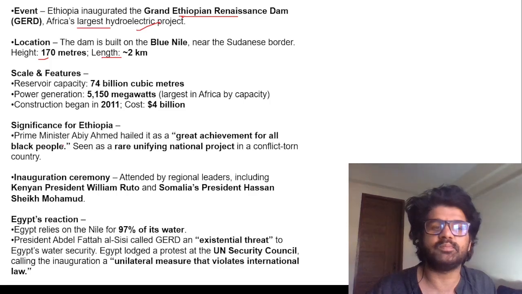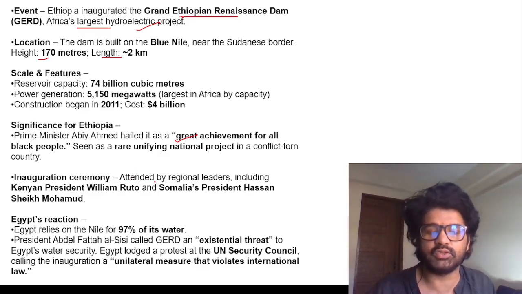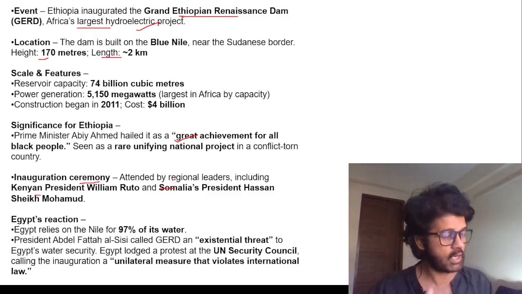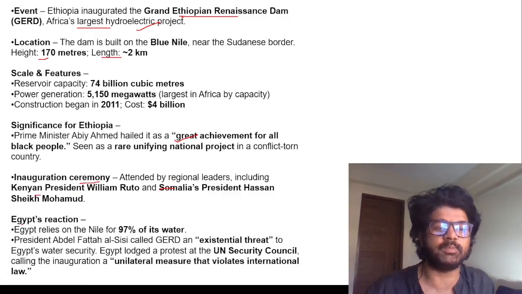Now let's talk about the Prime Minister of Ethiopia. He's very happy. He's like, I will make Ethiopia great again, just like Trump is making America great, or like Modi is making India great again. At the inauguration ceremony, Kenya and Somalia's leaders are attending, that means Kenya and Somalia are siding with Ethiopia in this whole debate against Egypt.